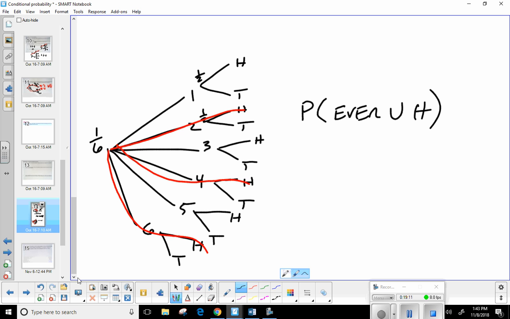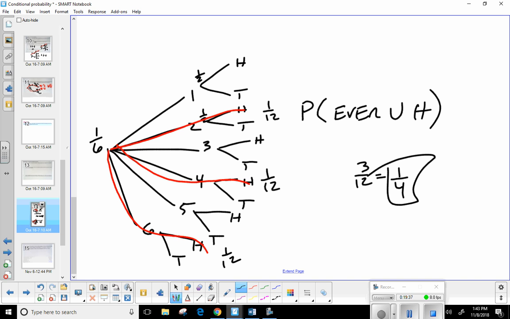So each of these represents an intersection, right? That would be 1/6 times 1/2, so that's 1/12. But this one also has an outcome that I want, so that's another 1/12. This one also has an outcome that I'm looking for. So multiple branches have what I'm wanting, so this is when I would add those individual probabilities. That would give me 3/12, which is 1/4. So I'd say there's about a 25% chance of rolling an even number and flipping a head. Does that help to clear it up a little bit?